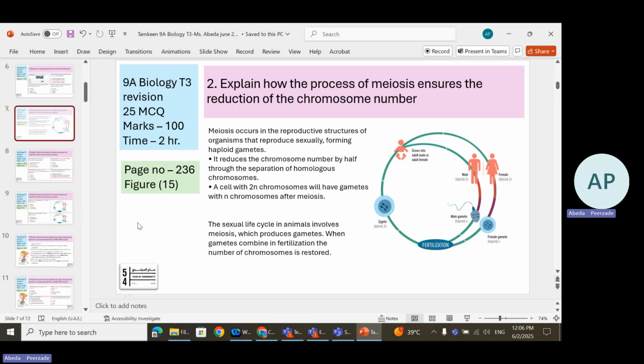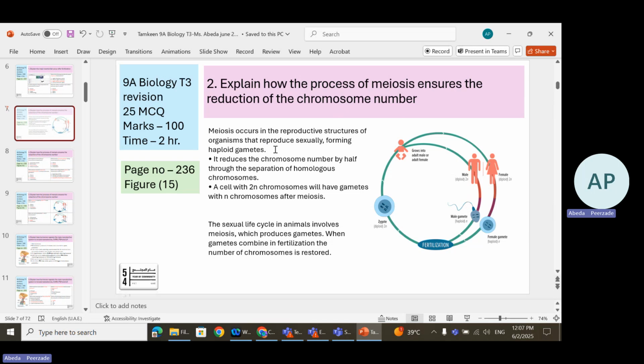Now, question number 2: explain how the process of meiosis ensures the reduction of the chromosome number. Straightforward it is. How does meiosis help in reducing the chromosome number? Meiosis occurs in the reproductive structure of organisms that reproduce sexually, forming haploid gametes. This is the importance of meiosis.